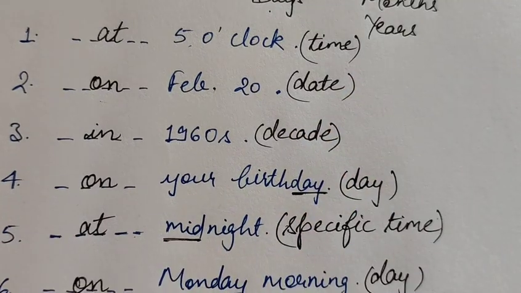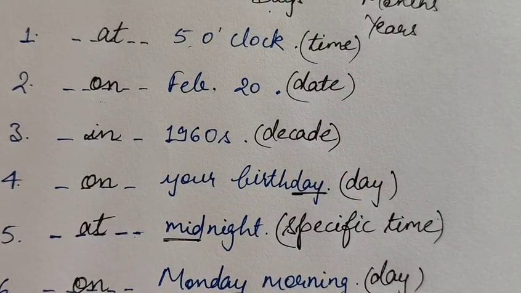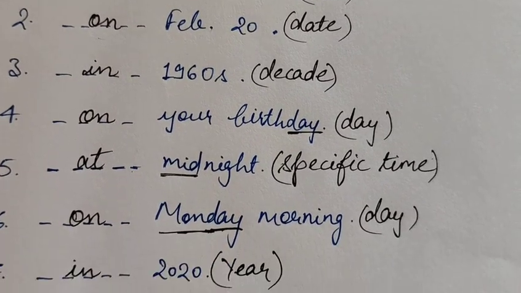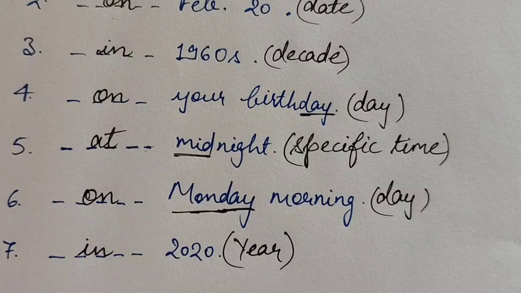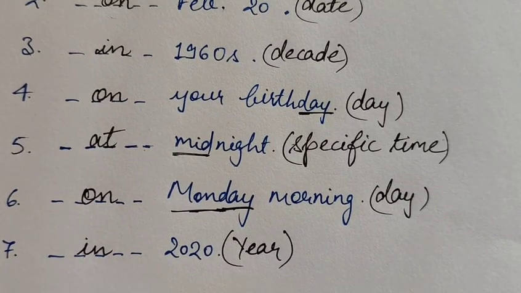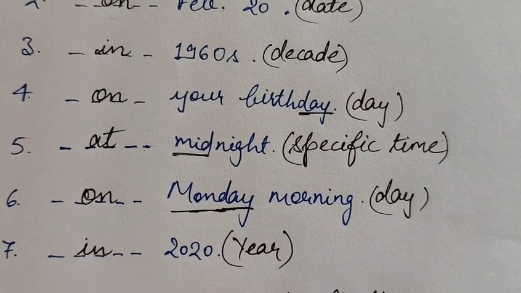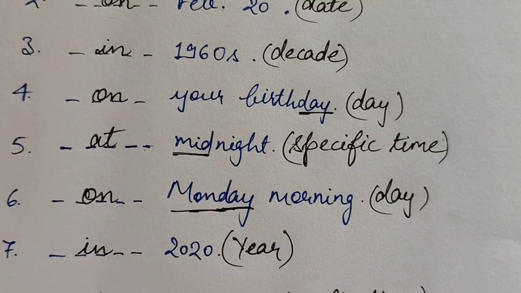So for years we use in. So in 2020. Next is blank sunrise. Sunrise is a part of a day, a specific time of a day, and for specific time we use at.